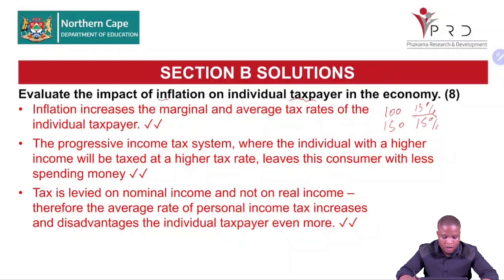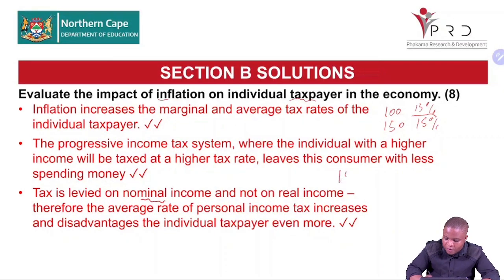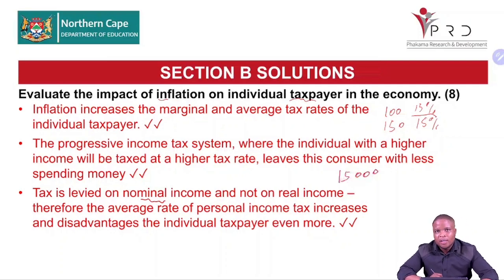Tax is levied on nominal income and not on the real income. Therefore, the average rate of personal income tax increases and disadvantages the individual taxpayer even more. Remember the charge is on the nominal income that you have. So if your income per month was 15,000, they used to charge you on 15,000. Now there's inflation. Then your income has increased to 16,000, right? Why your income is 16,000 is because the prices have increased. They are not going to look at that. They are going to charge you a tax now.